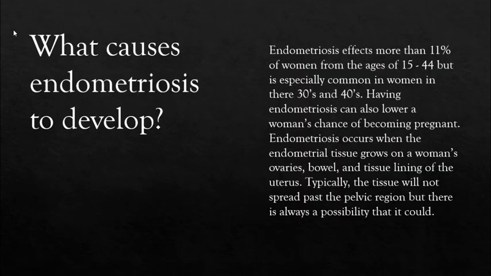What causes endometriosis to develop? Endometriosis affects more than 11% of women from the ages of 15 to 44, but is especially common in women in their 30s and 40s. Having endometriosis can also lower a woman's chance of becoming pregnant. Endometriosis occurs when the endometrial tissue grows on a woman's ovaries, bowel, and tissue lining the uterus. Typically, the tissue will not spread past the pelvic region, but there is always a possibility that it could.